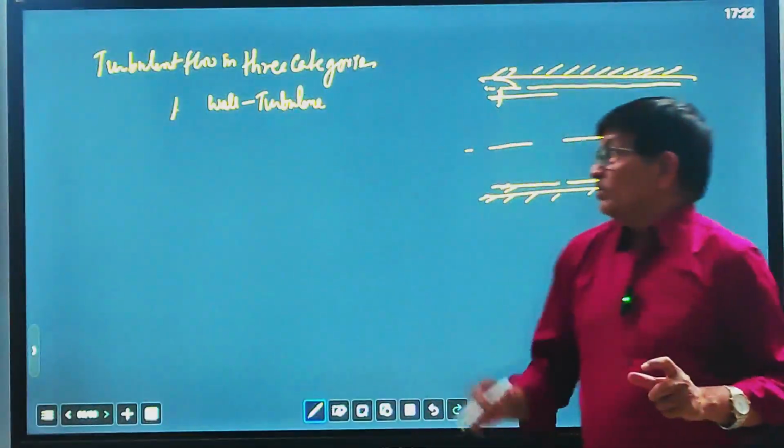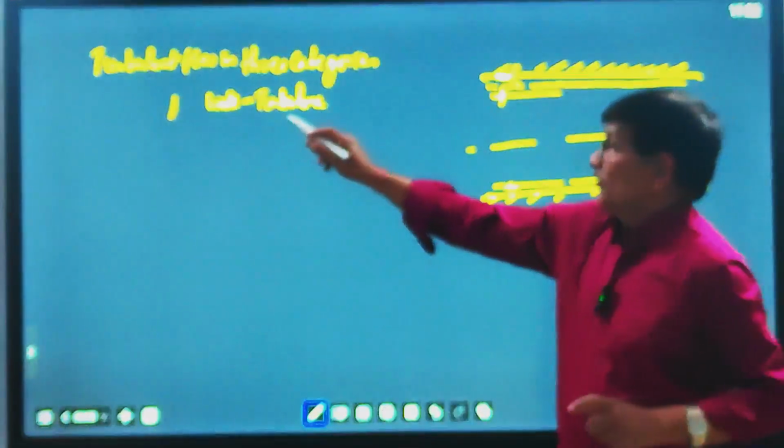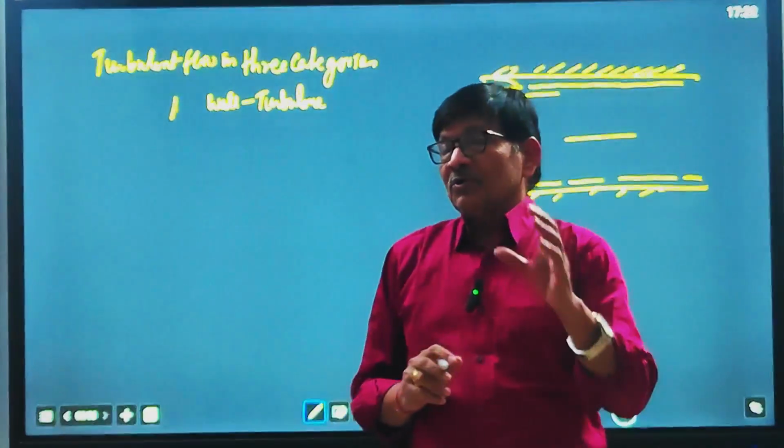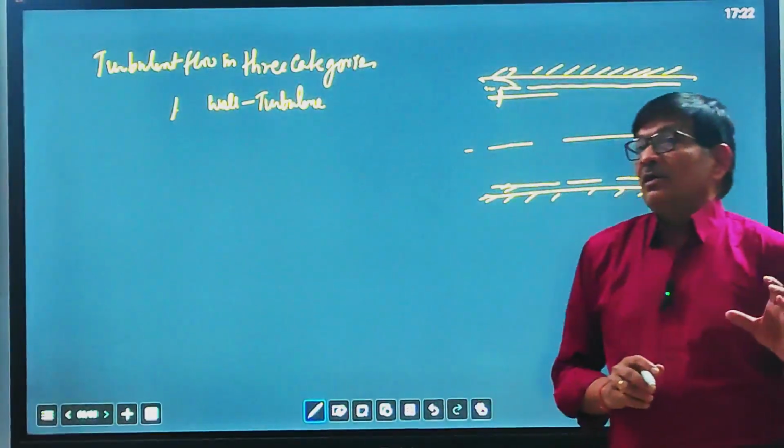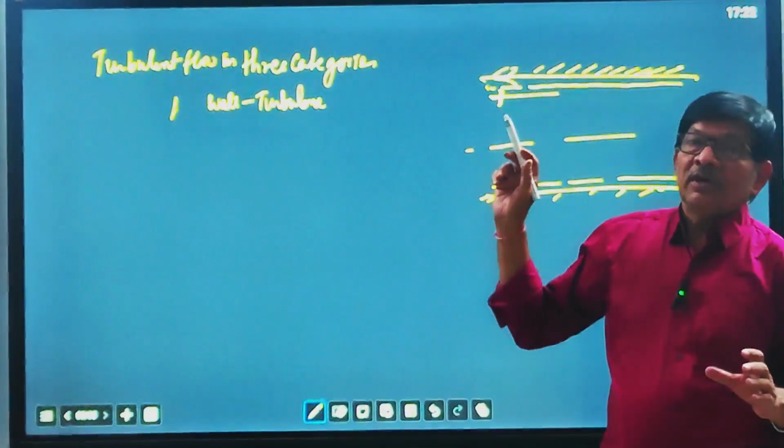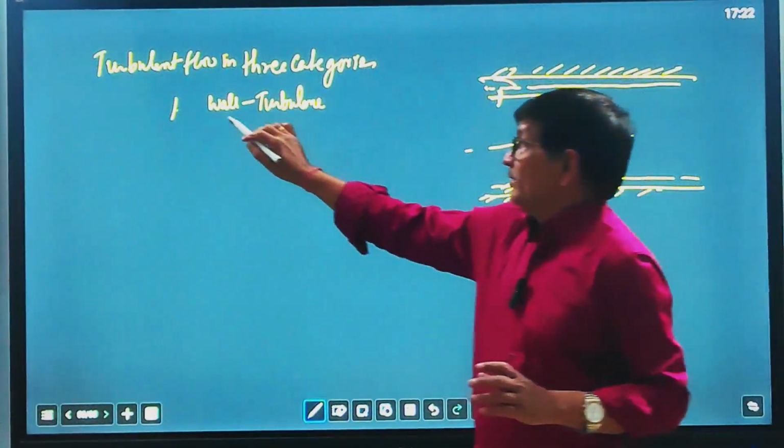This turbulence, due to the effect of the wall, very close to the wall and not at a high distance from it, is known as wall turbulence.